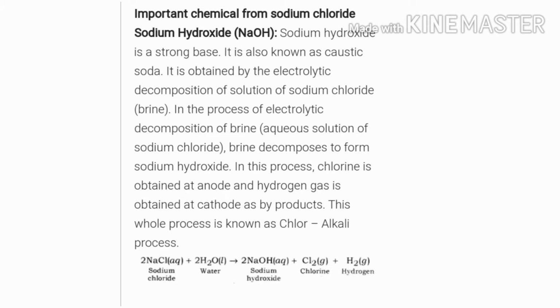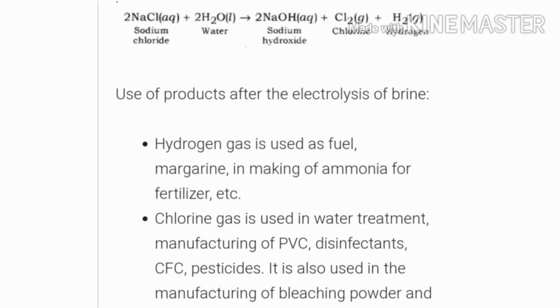What is the chlor-alkali process? You can see this picture here. Brine decomposes to form sodium hydroxide, and in this process chlorine is obtained at the anode and hydrogen gas is obtained at the cathode as byproduct, and this whole process is known as the chlor-alkali process. Here, see this reaction: 2NaCl plus 2H2O gives 2NaOH plus Cl2 plus H2, the products after the electrolysis of brine. What is brine? Brine is the combination of NaCl and water.